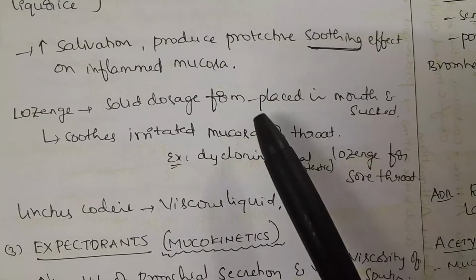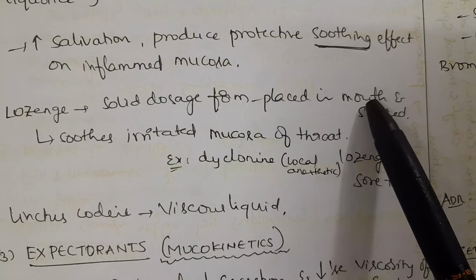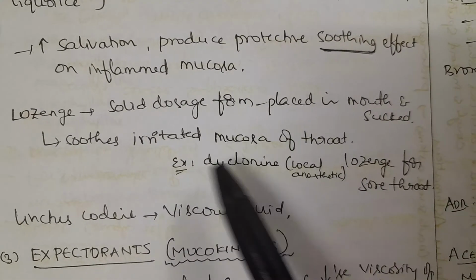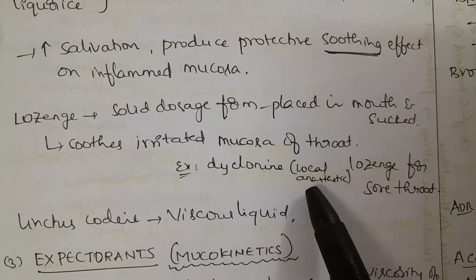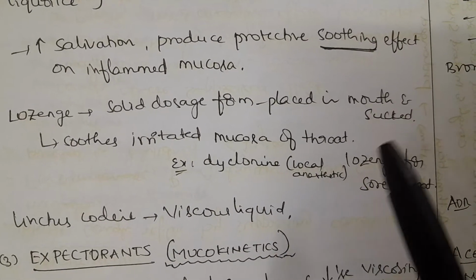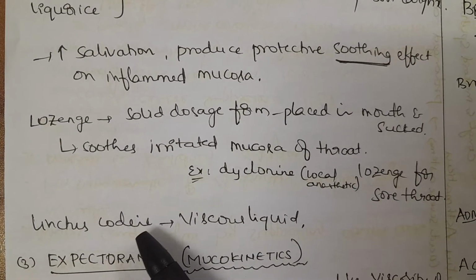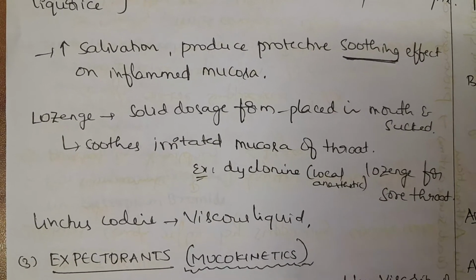Lozenges are solid dosage forms placed in the mouth and sucked. They soothe the irritated mucosa of the throat. Lozenges include dyclonine, which is a local anesthetic for treatment of sore throat. Linctus codeine is a viscous fluid.